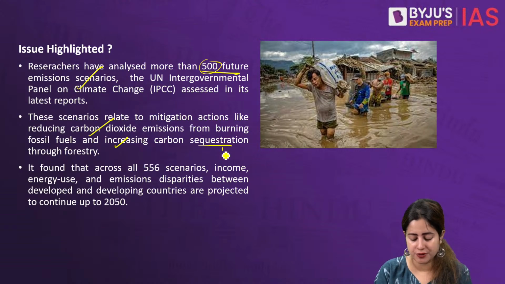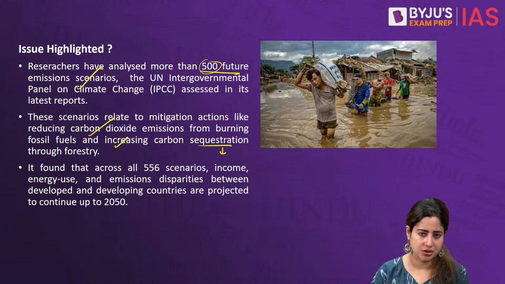Now, carbon sequestration is a word which means how to reverse the emission of carbon dioxide by probably planting such trees which absorb maximum carbon dioxide, and in return generate oxygen. So the process of absorbing CO2 and giving out oxygen is referred to as sequestration. So that is what the article talks about.